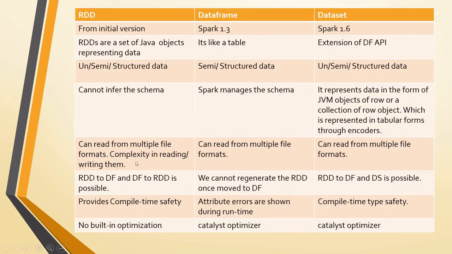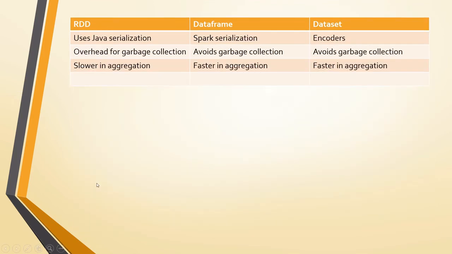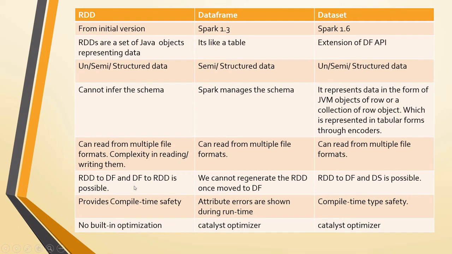And coming to the different file formats, all the three can read any kind of file formats, and they can process any kind of data formats. And conversion from RDD to data frame and data frame to RDD is possible. We have seen that. Similarly, from the data frame we cannot regenerate the RDD once moved to the data frame, that also we have seen. And RDD to data frame and data set is possible, and vice versa also possible, that also we have seen.